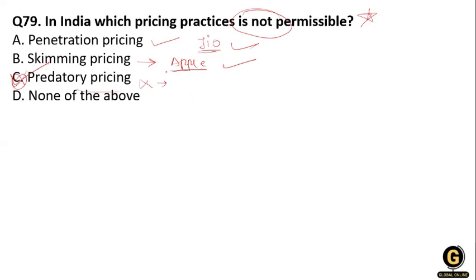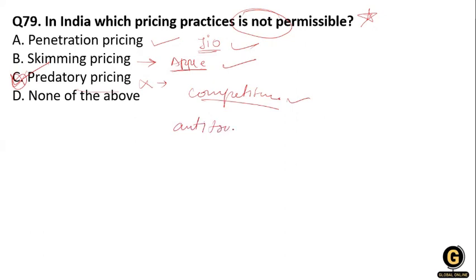So why is it not permissible? Because it is an illegal act of setting the price low in an attempt to eliminate the competition. So predatory pricing is used for eliminating the competition. And you know that the Competition Act 2002 makes it compulsory to maintain good, healthy competition in the market. So predatory pricing violates the antitrust law.